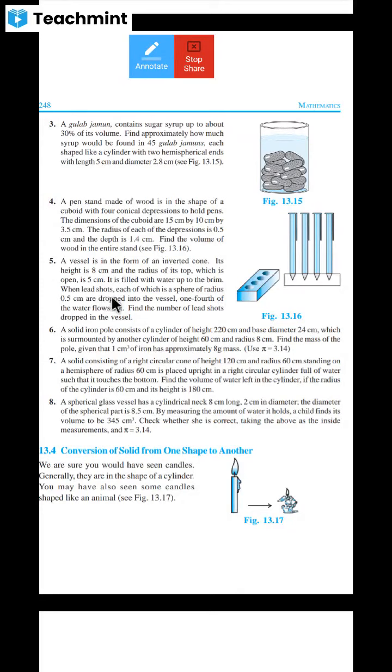When lead shots, each of which is a sphere of radius 0.5 centimeter, that means a lead shot is in the shape of a sphere with 0.5 centimeter radius, are dropped into the vessel, 1/4 of the water flows out. Find the number of lead shots dropped in the vessel. Write down that question. I will explain you.